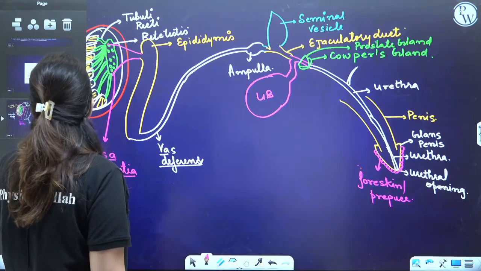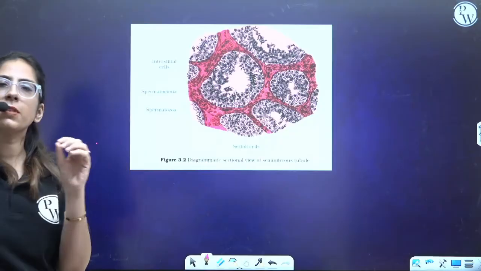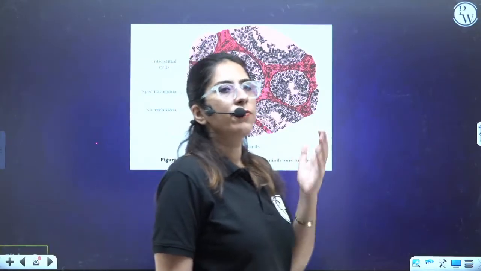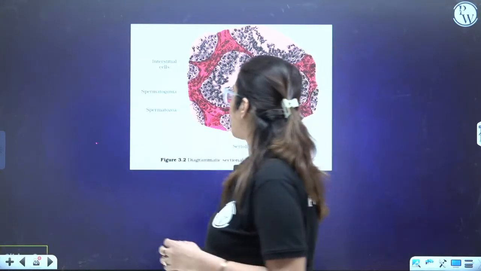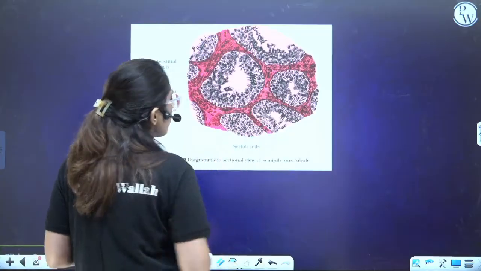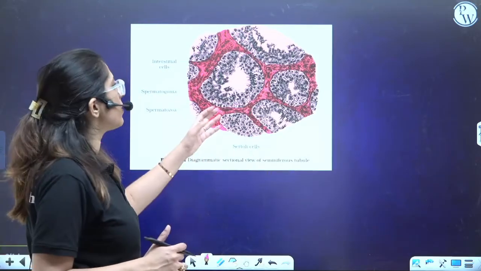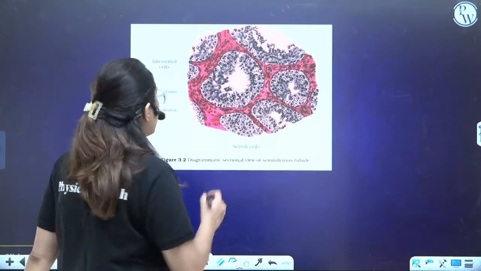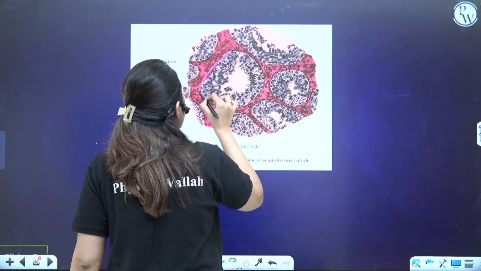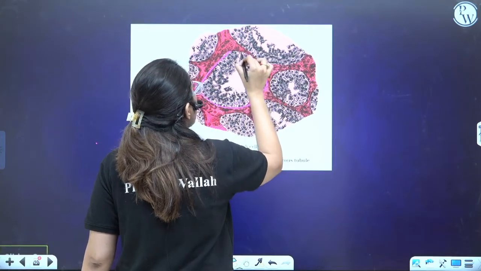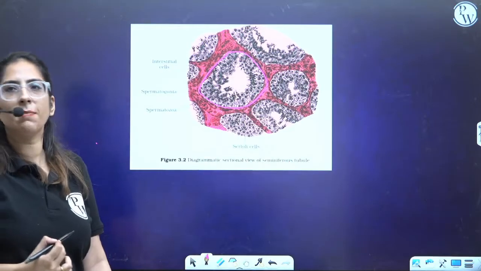Now, if you remember, we talked about seminiferous tubules. If you take a section of the seminiferous tubule, the structure somewhere or other looks like this. Now, this one structure, guys, can you see? This is the structure, right?